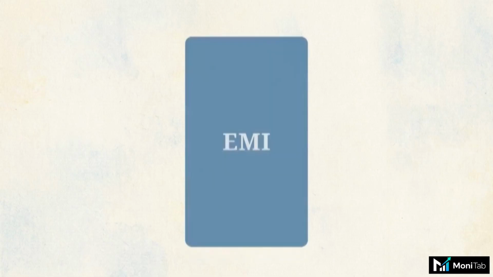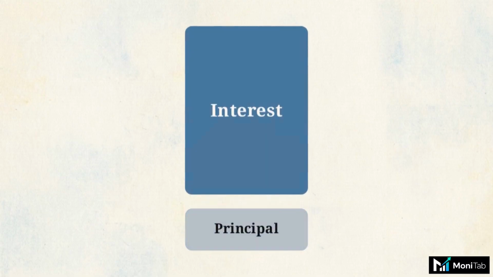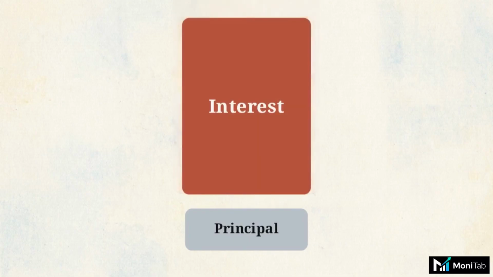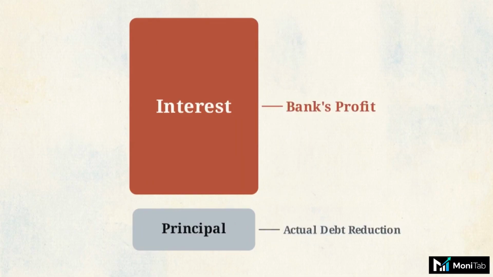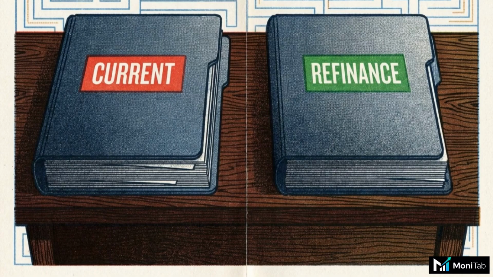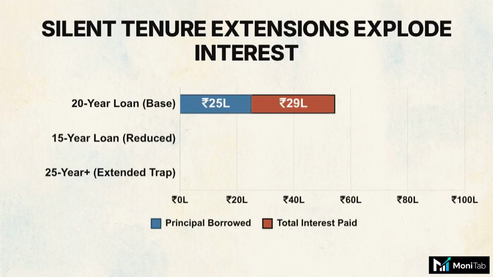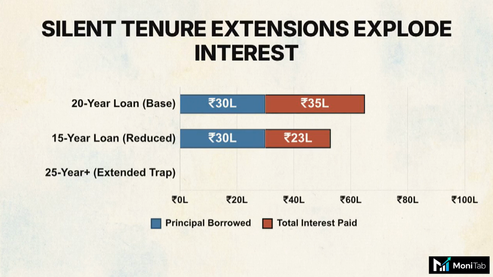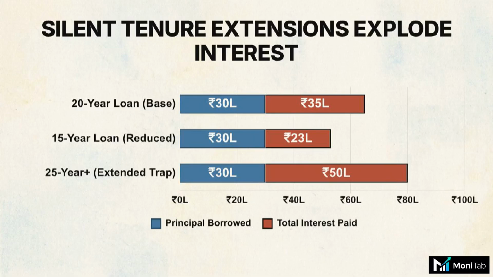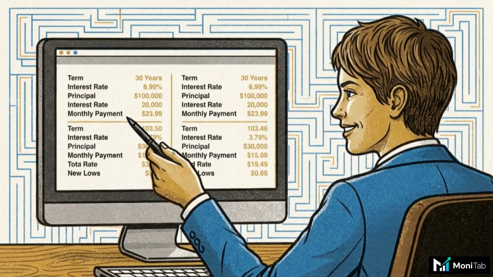The first step to optimizing your wealth is deconstructing your debt. The equated monthly installment tool separates the principal from the interest payload, revealing how much of your early payments are simply servicing the bank's profit. To find savings, the Compare Loans matrix lets you pit your current mortgage directly against a proposed refinance scenario. Reducing a 20-year loan to 15 years increases monthly payments slightly, but massively reduces total interest. However, when floating rates rise, banks quietly extend your tenure instead, adding years of extra interest. Placing these two scenarios side by side shifts the leverage from the lender's spreadsheet back to the borrower.